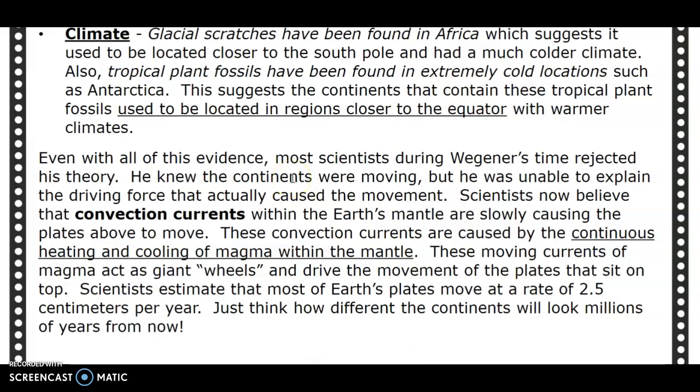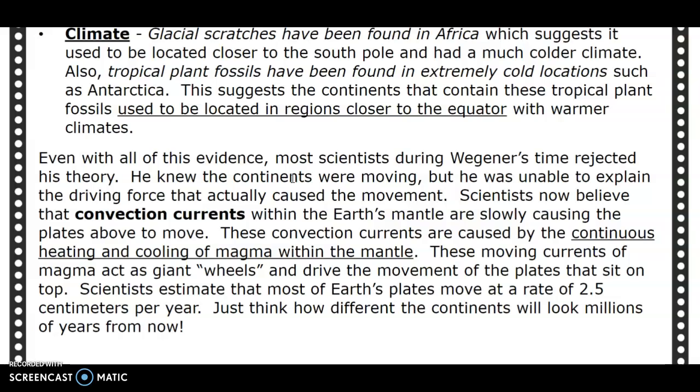Climate. Glacial scratches have been found in Africa, which suggests it used to be located closer to the South Pole and had a much colder climate. Also, tropical plant fossils have been found in extremely cold locations, such as Antarctica. This suggests the continents that contain these tropical plant fossils used to be located in regions closer to the equator with warmer climates.